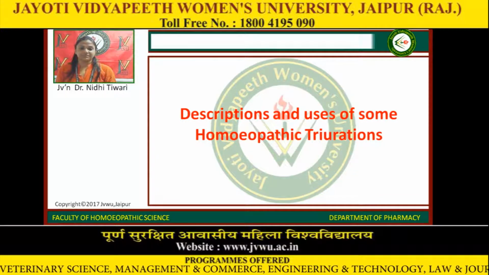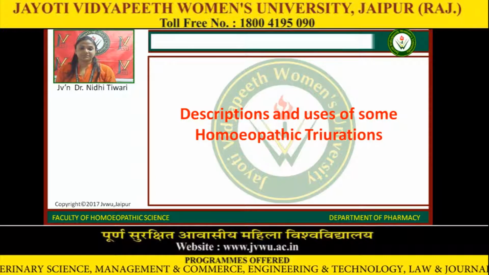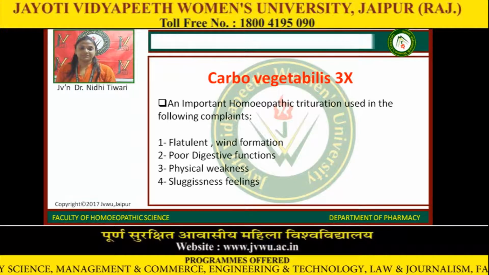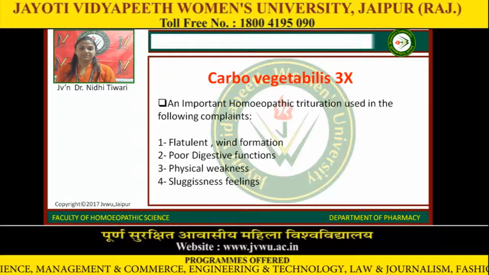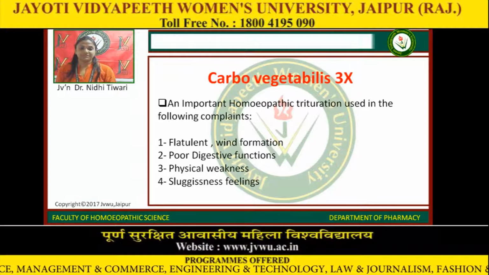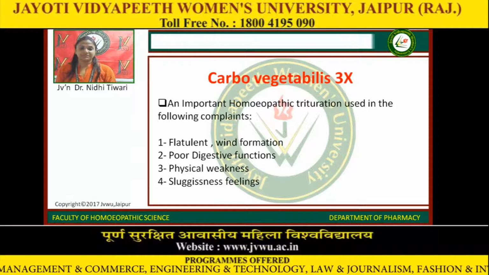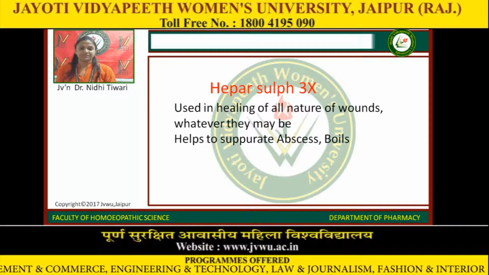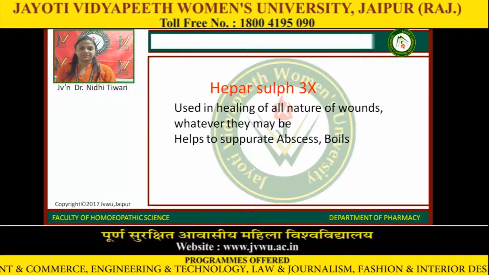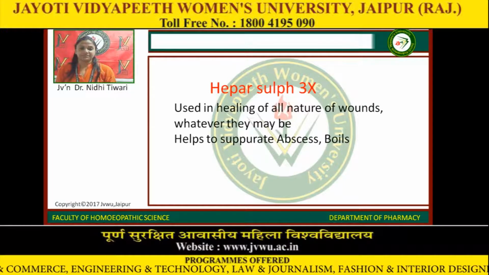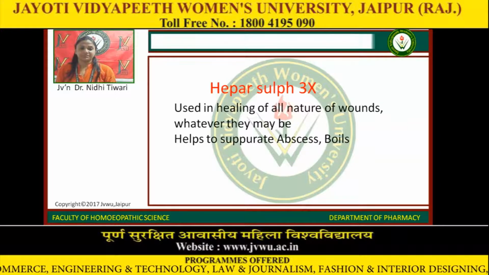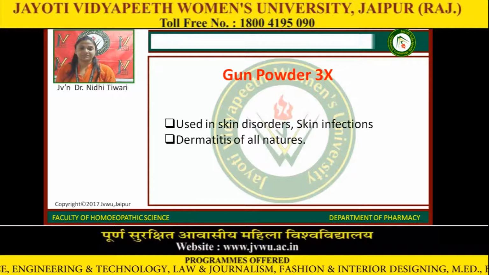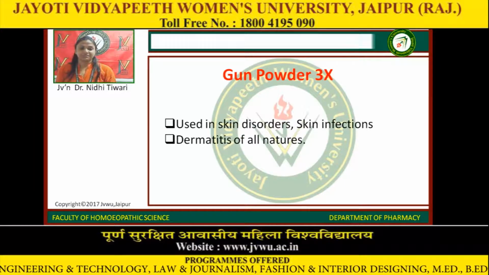Description and uses of some homeopathic triturations. Carbovax 3x, an important homeopathic trituration, is used in the following complaints: flatulence, wind formation, poor digestive functions, physical weakness, sluggish feelings. Next, Haposulf 3x, used in healing of all nature of wounds, whatever they may be, helps to separate abscesses and boils. Gunpowder 3x, used in skin disorders, skin infections, dermatitis of all natures.